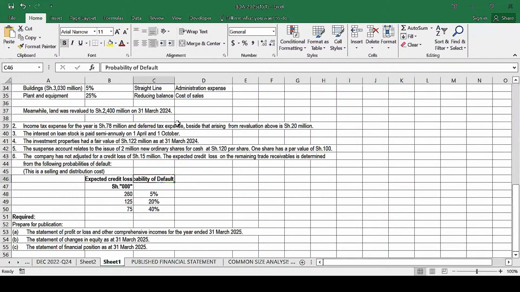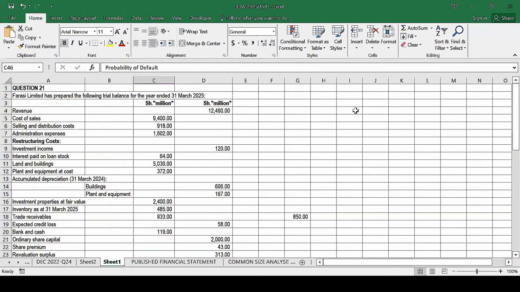Sharon, is the question in the class WhatsApp group? Yes, it should be there. Okay, so basically I want us to go through this particular question, we see what the candidates were required to do.